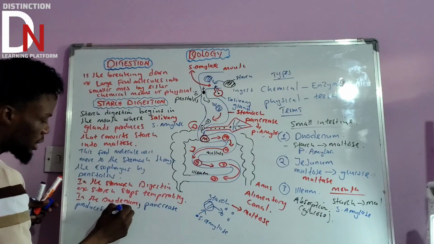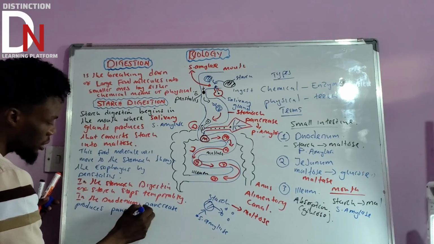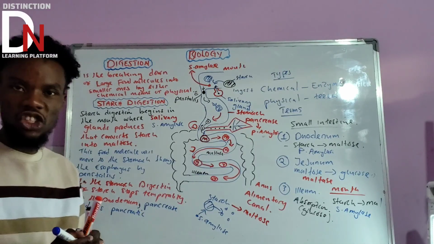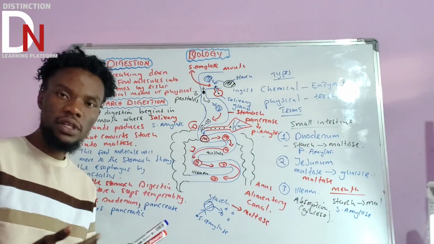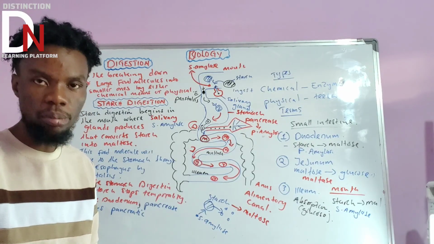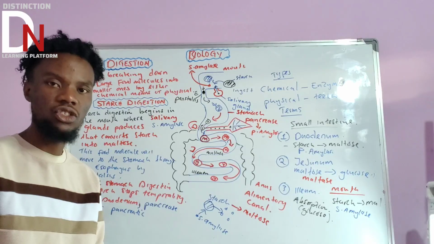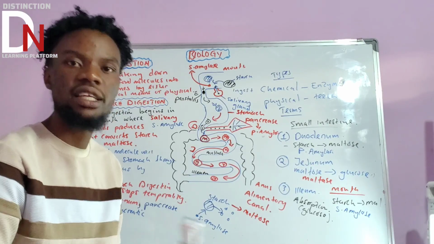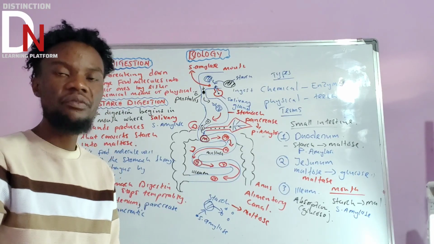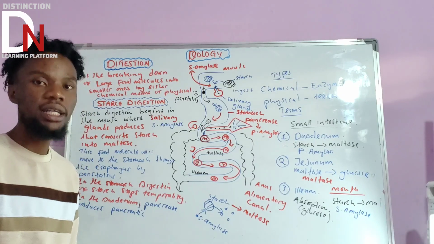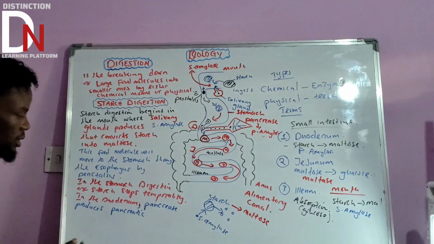Produces pancreatic juice. So other thing that they use is pancreatic juice that contains what? Pancreatic amylase. So they can use pancreatic juice because pancreas produces something like a juice. In the juice, that's why you can find an enzyme called what? Pancreatic amylase.